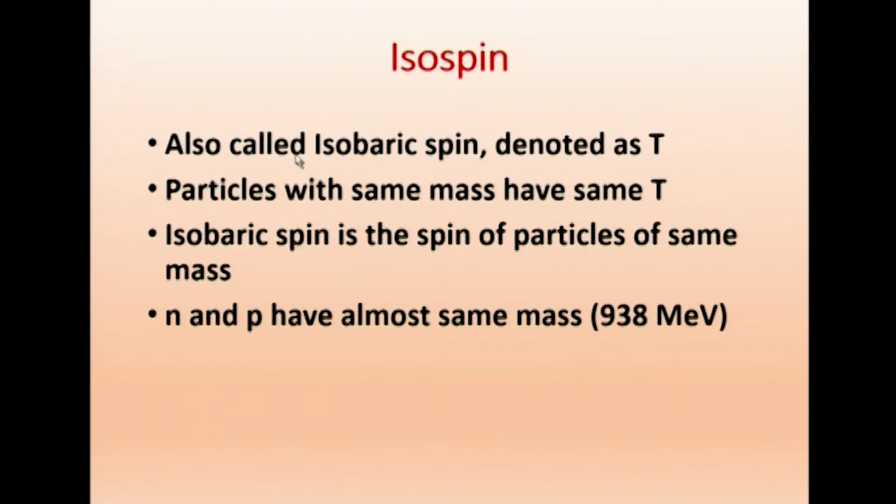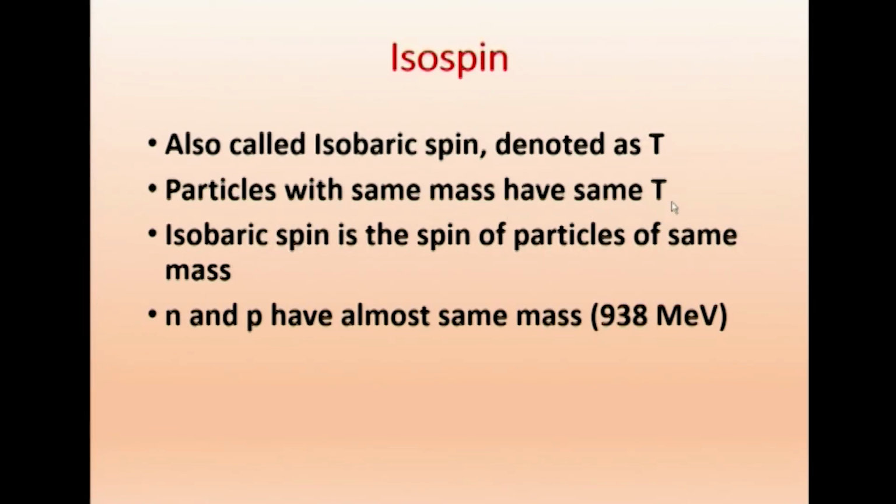We have so many elementary particles in cosmic radiation. Experimental scientists separated the different masses, and they found there are some symmetries there. The particles with the same mass, we group together and find out what is happening. It is also called isospin or isobaric spin. It is denoted as T. T is the isobaric spin. Particles with the same mass have the same T.